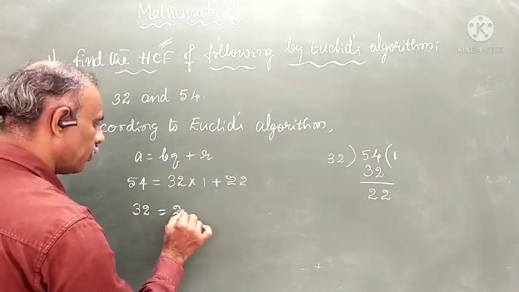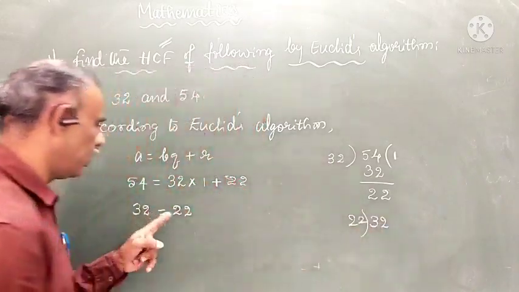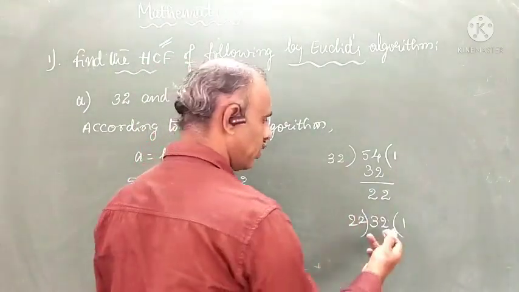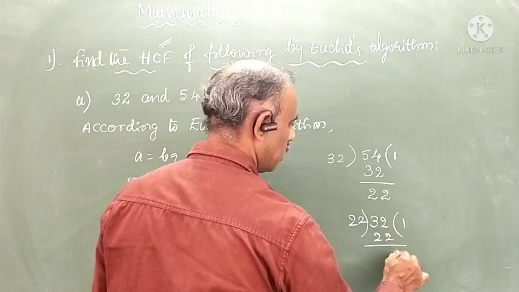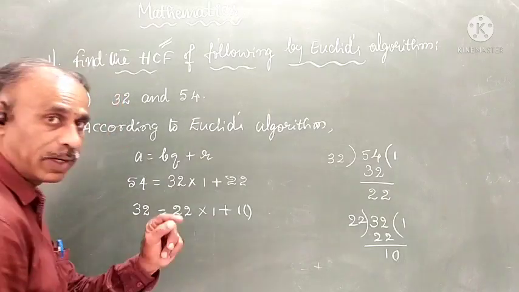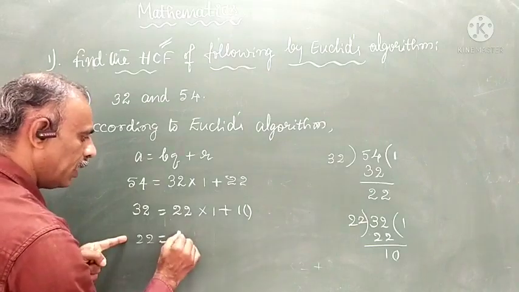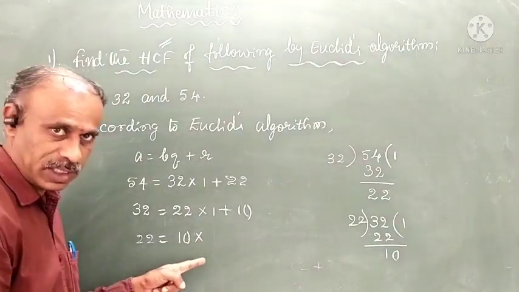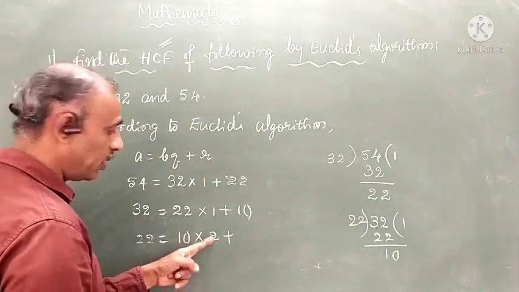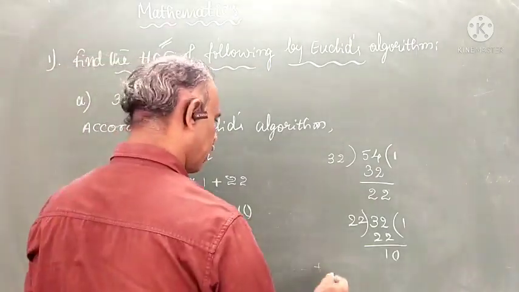So once again, 32 is the number that we have to divide by 22. 22 1s are 22, so how much remains? 10. Once again, what we have to do? 22 becomes A, and 10 becomes B. 10 1s are 10, 10 2s are 20, so how much remains? 2 will remain.